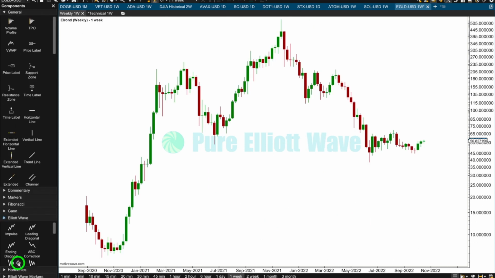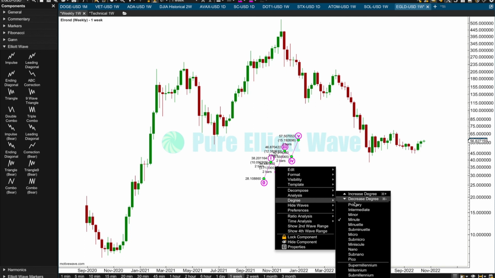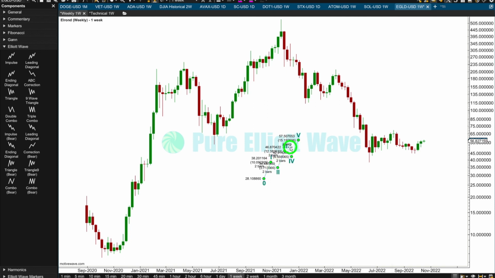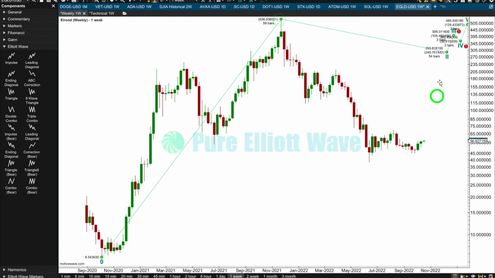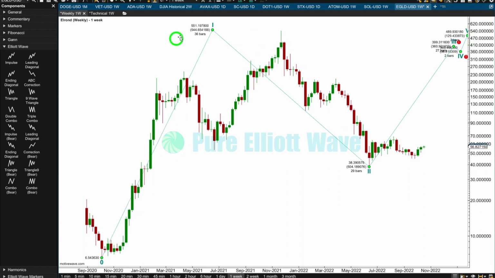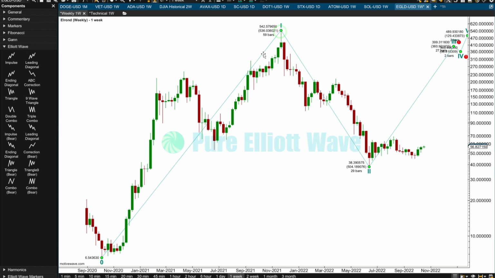Let's do an Elliott wave count on this. Let's start out with cycle degree. I can see two options here: 1, 2 with cycle 1 over here, or 1, 2 with cycle 2 an incomplete expanded flat. Let's start with this and then I'll do the other idea, and then, after checking subdivisions at the daily chart level, I'll try and have an alternate.